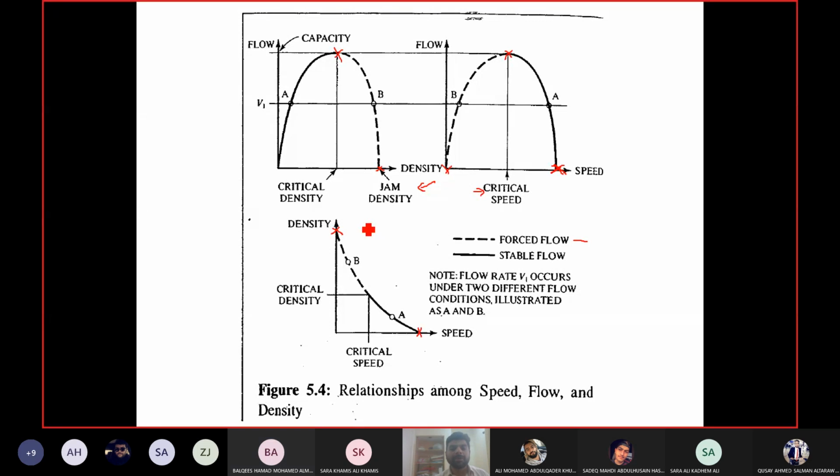And what do we call maximum speed? So this is jam density, okay? And what do we call this maximum speed? Maximum speed when density is 0. What do we call it? Yeah, when density is 0, the speed is maximum.